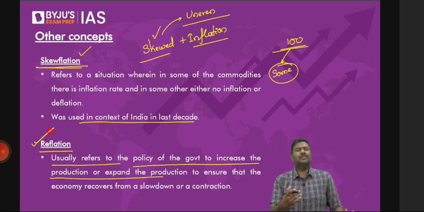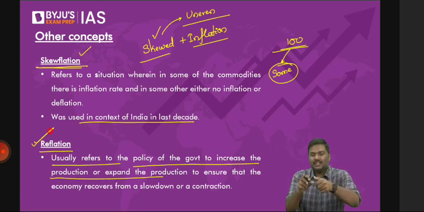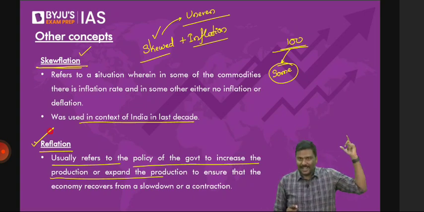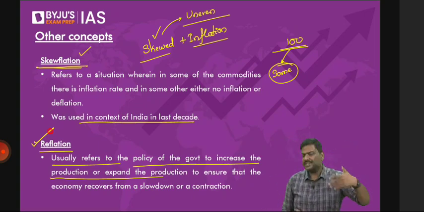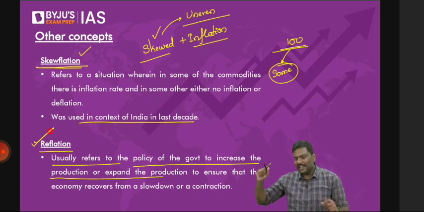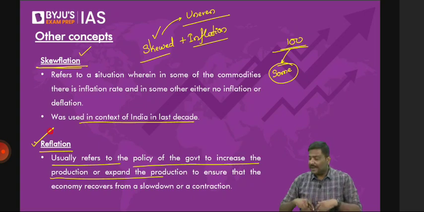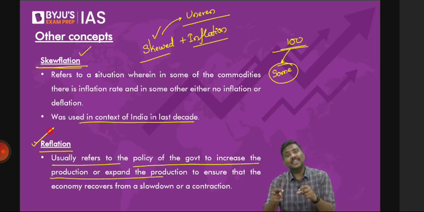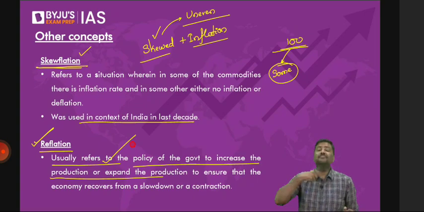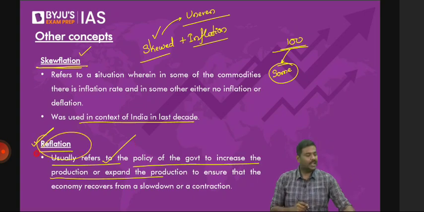Why should the government implement policies? Simple, because there is a recession. There is a slowdown. Because there's a recession or slowdown, the government should promote a recovery in the market. Right? Don't you think? Again, this is connected to counter-cyclical fiscal policy. When there is, let's say, a recession in the economy, when there is a slowdown in the economy, don't you think it is the duty of the government to invest more money, spend more money, so that there is a recovery taking place in the economy? So whenever the governments, in order to promote a recovery, spend money, invest money, that policy is referred to as reflation policy. Okay? That is the concept of reflation.